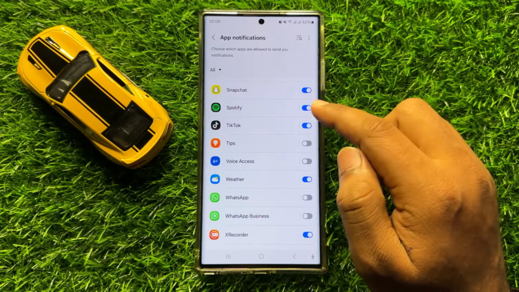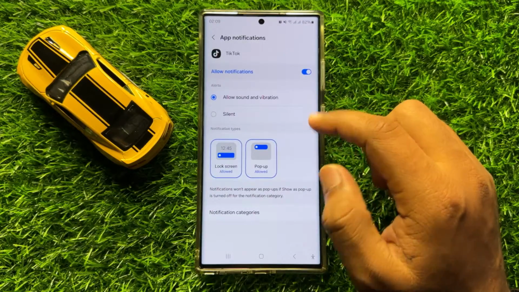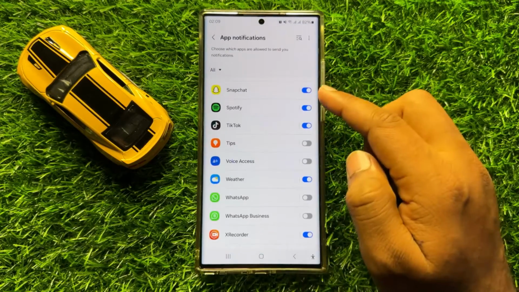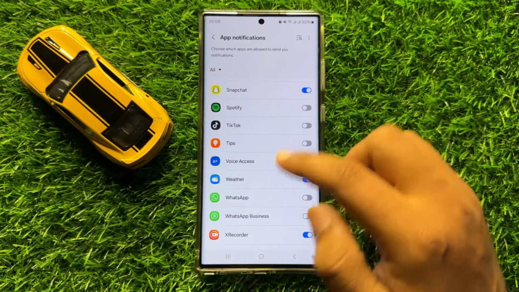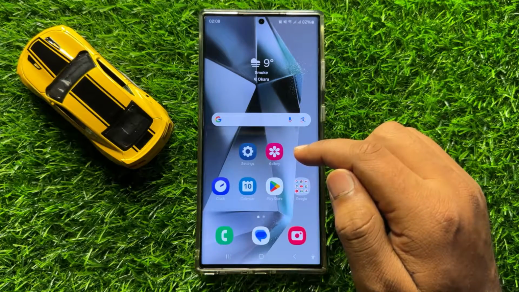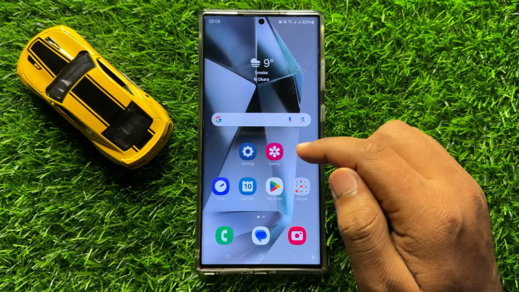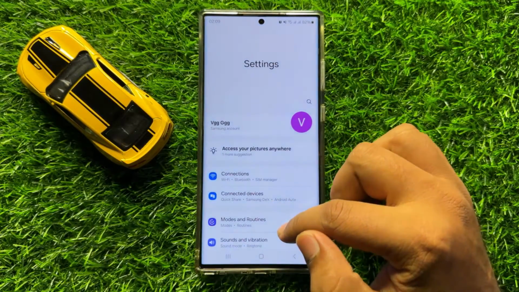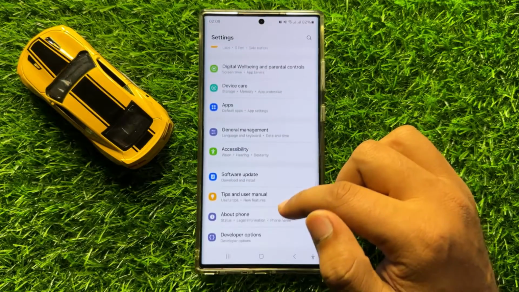So first of all, turn on the app notifications by turning on their respective buttons, and after doing this your problem will be fixed.